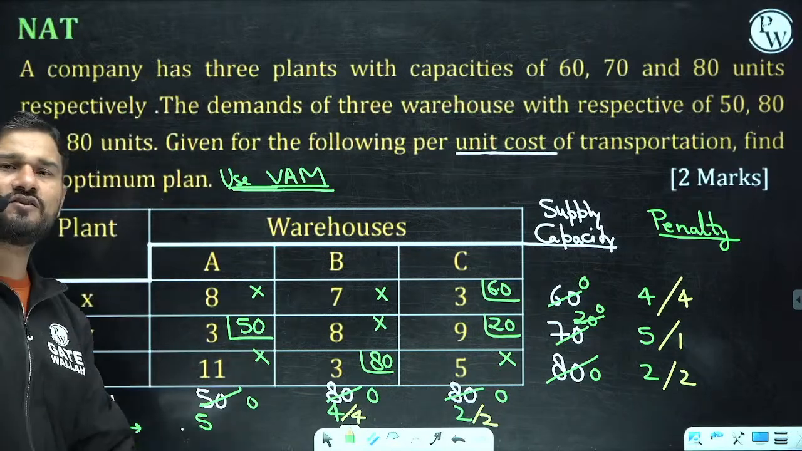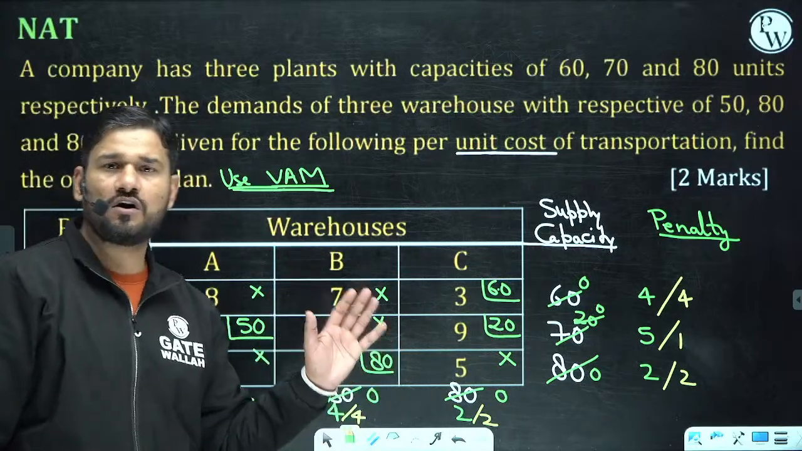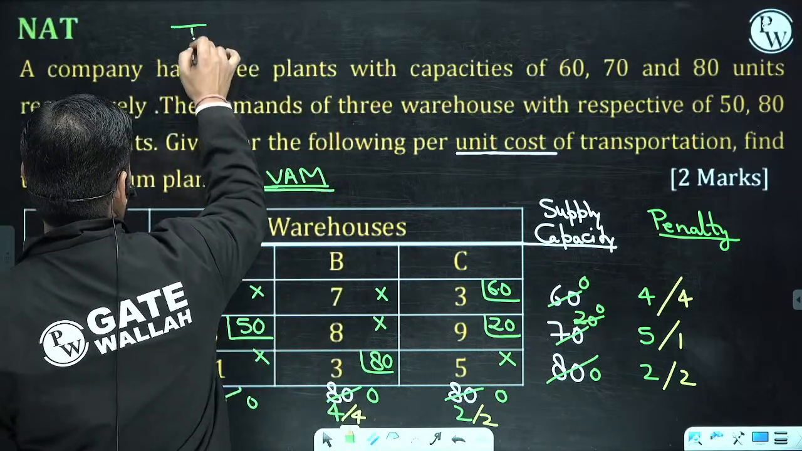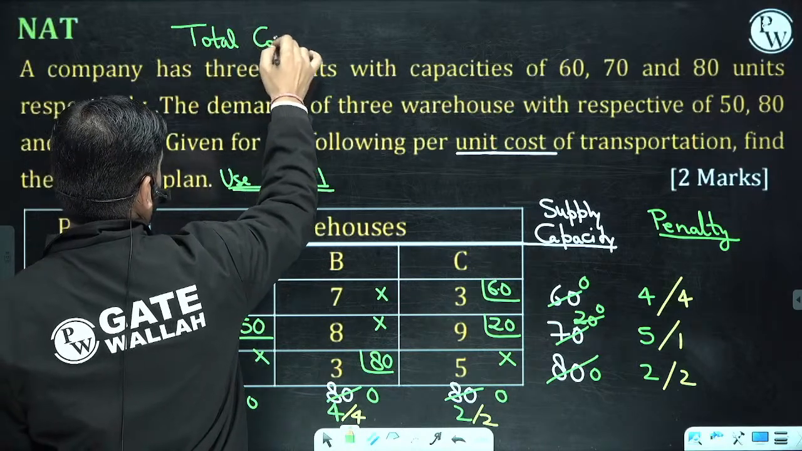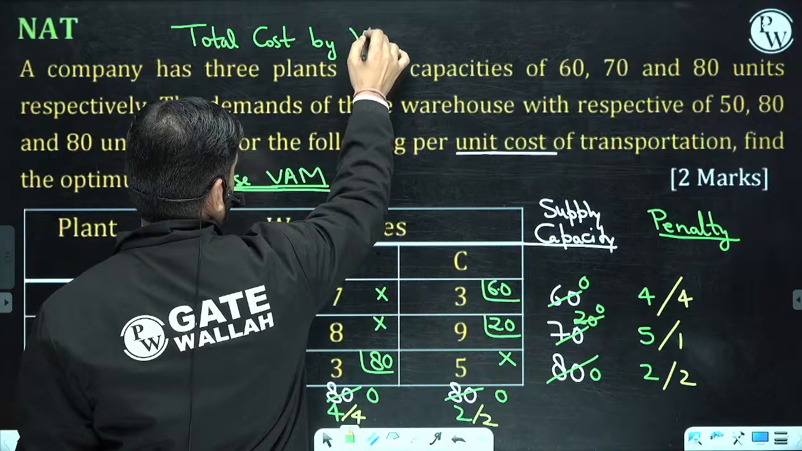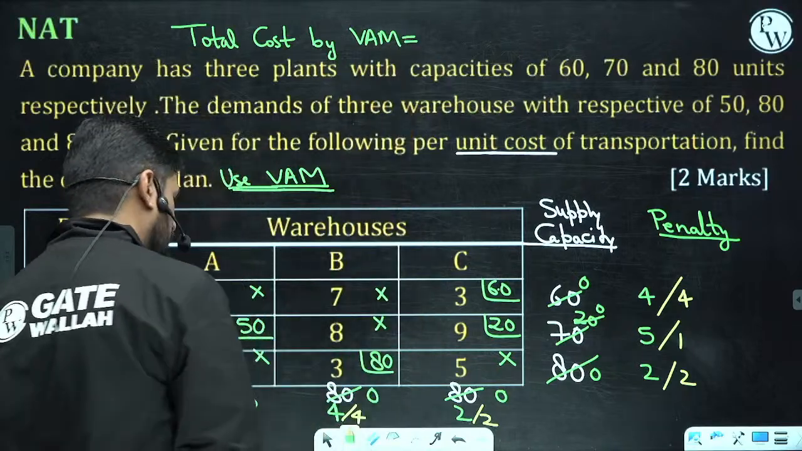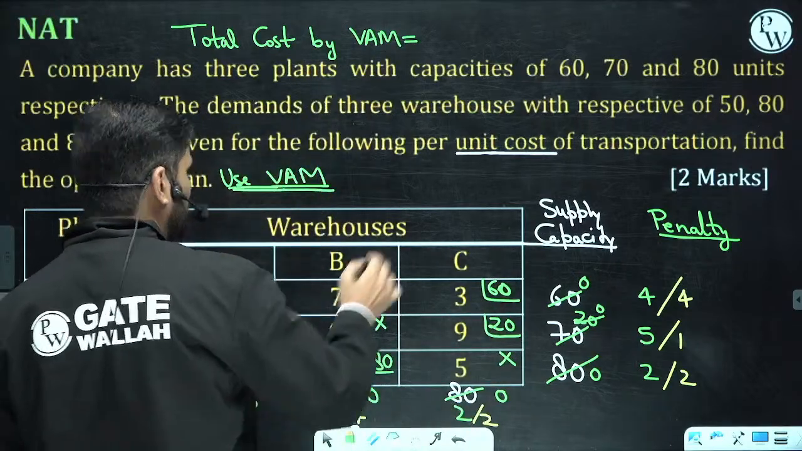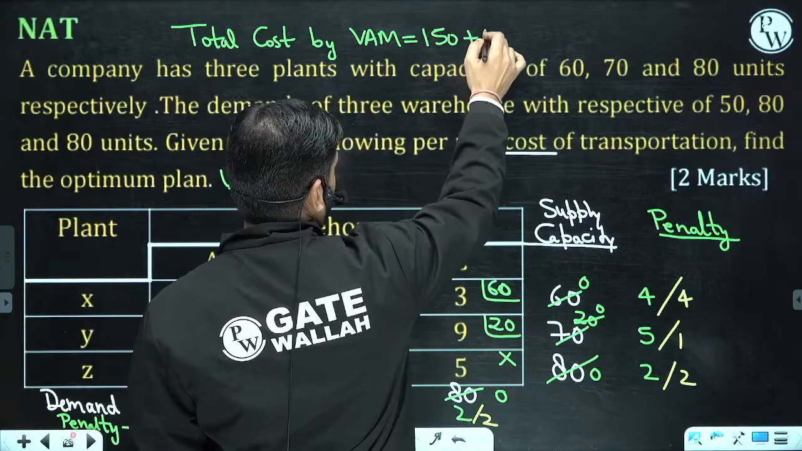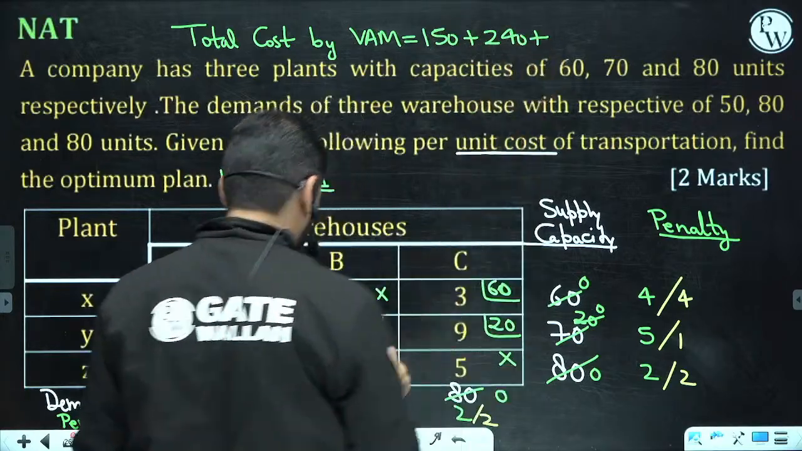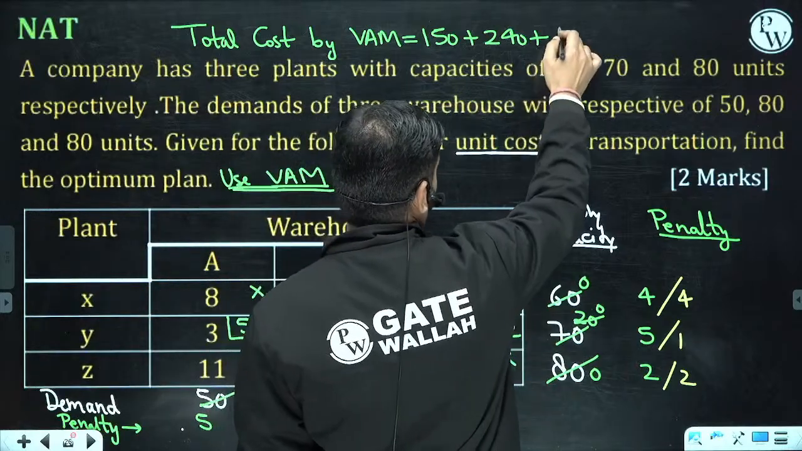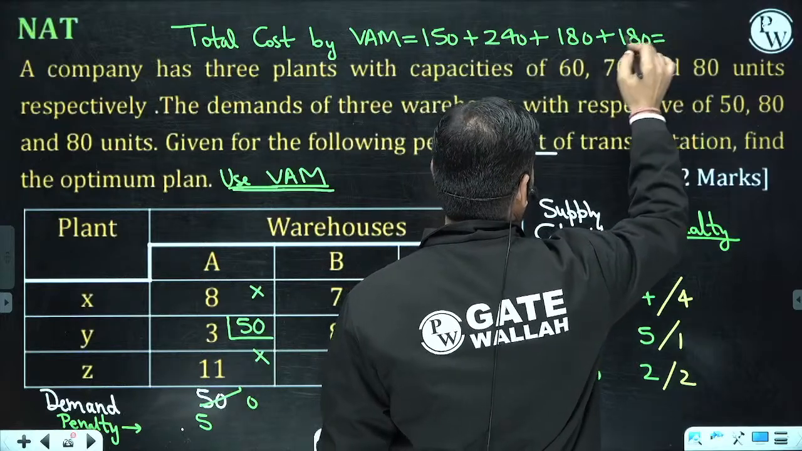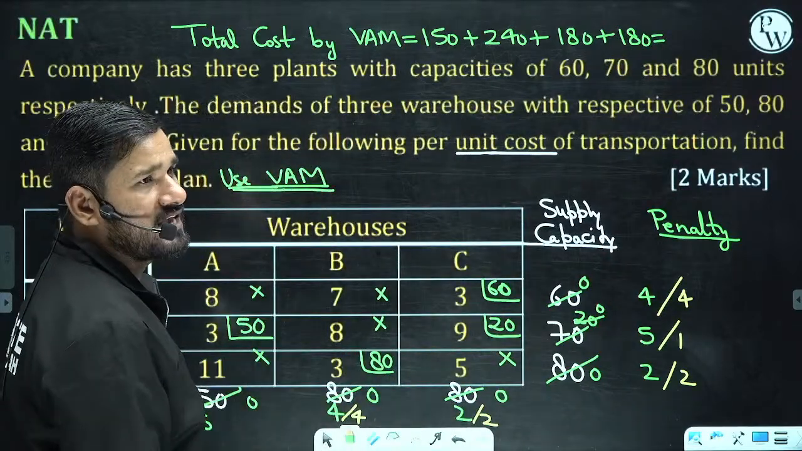What is the total cost? Can you tell me, beta? What is the total cost of the transportation here? Let us find out. Here is the total cost by VAM. This is 150 plus 240 plus 180 and plus 180. So if you check that 260, is this 750?